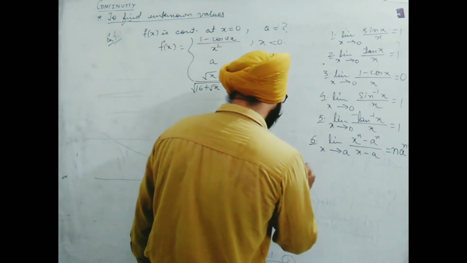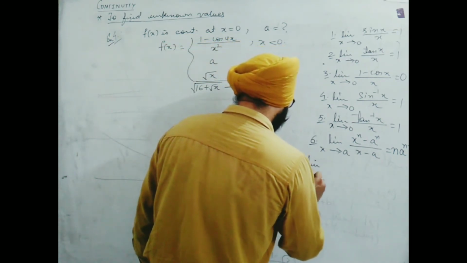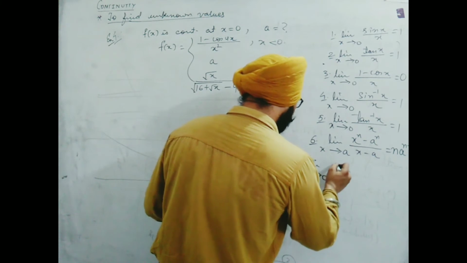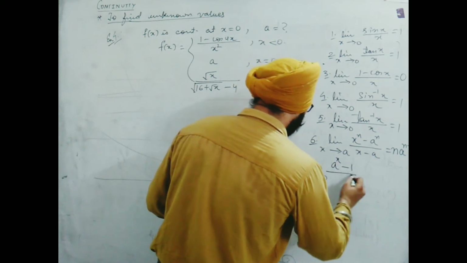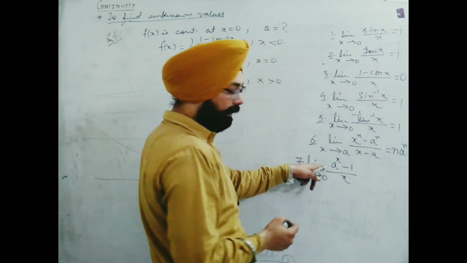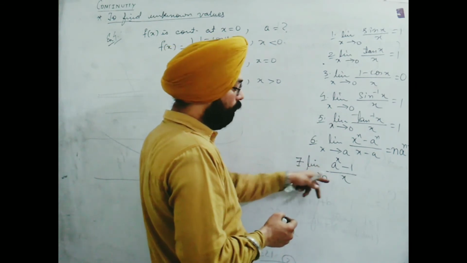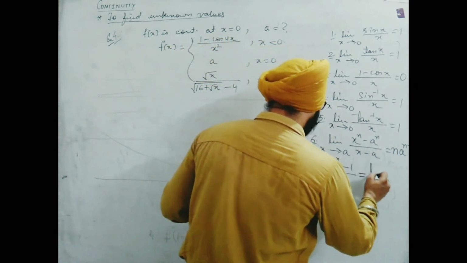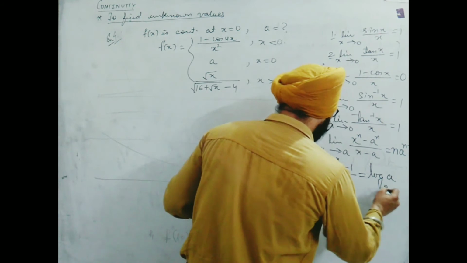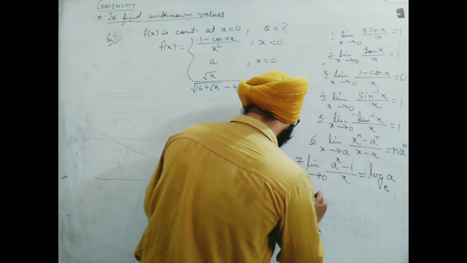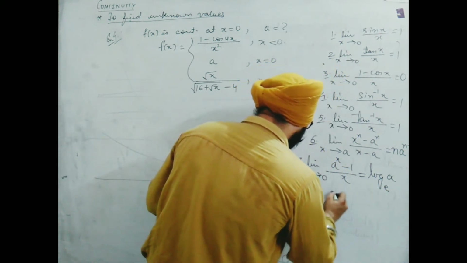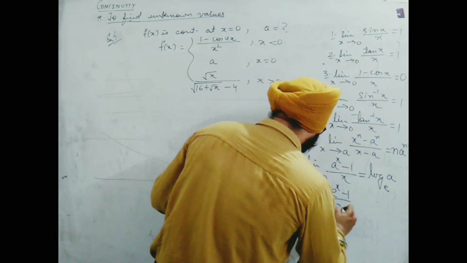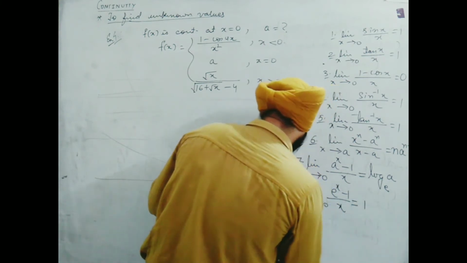Next, limit x tends to 0, (a to the power x minus 1) upon x. Keep in mind, a is some constant. This is equal to log of a to the base e. Limit x tends to 0, (e to the power x minus 1) upon x is equal to 1.